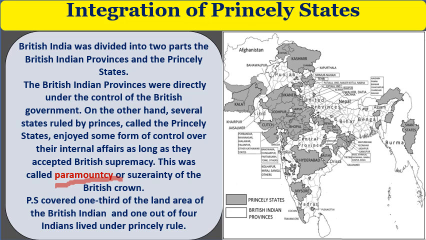Princely states covered 1/3 of the land area of British India, and 1 out of 4 Indians lived under princely states. See, what is the territorial extension of the princely states? 1/3 of the total British India was covered by the princely states, and out of 4 individuals, 1 lived in princely states. You can see here the dotted, darker colored areas are the princely states and the white areas are the British provinces in India.